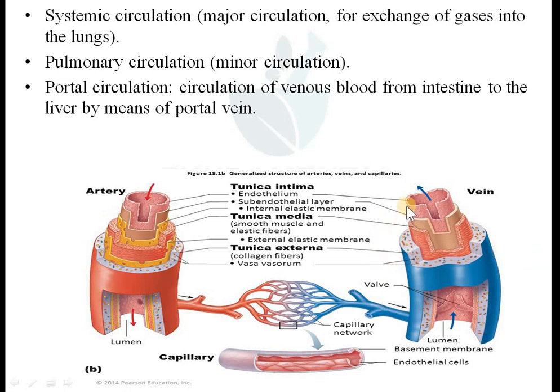Okay, and again artery carries oxygenated blood, veins carry deoxygenated blood, but there is one exception, pulmonary artery. Pulmonary artery will carry deoxygenated blood and pulmonary vein will carry oxygenated blood. So there is just one exception over there. It is just a basic thing. You have already studied it, but still you have to remember it. Okay. Then again arteries and veins.